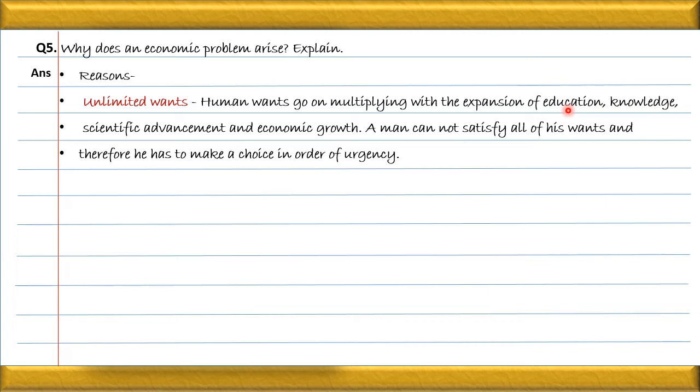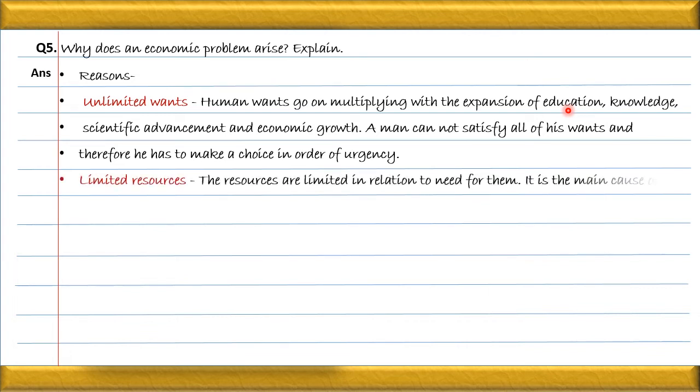What it means is that the economic problem is arising. Why is it arising? Because all the time the person has to decide, the person has to choose. Why? Because when one want is satisfied, another pops up automatically. It becomes very difficult for the person to get rid of wants. Always new wants take over the place of satisfied wants. So he is always unsatisfied, and every now and then the person has to find ways and means to satisfy his wants. So there he has to decide. He has to make a choice.